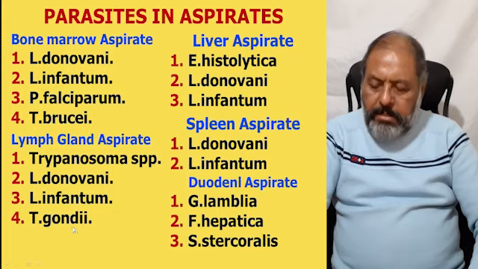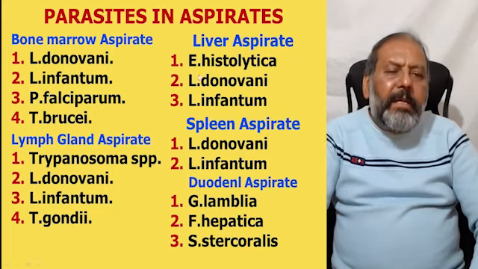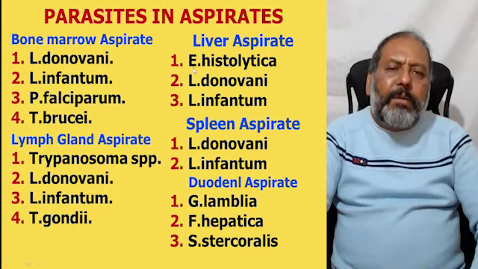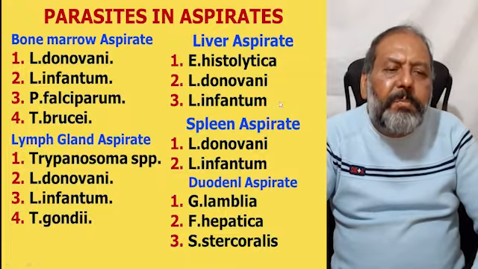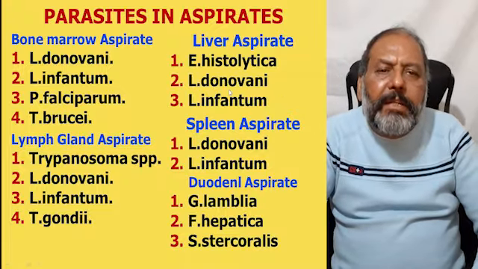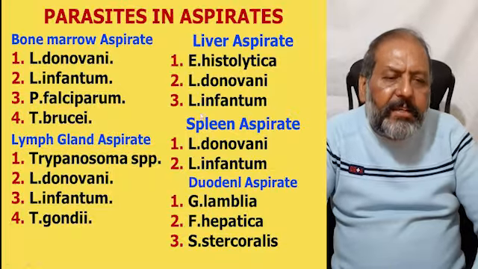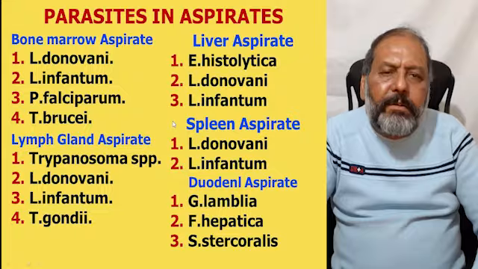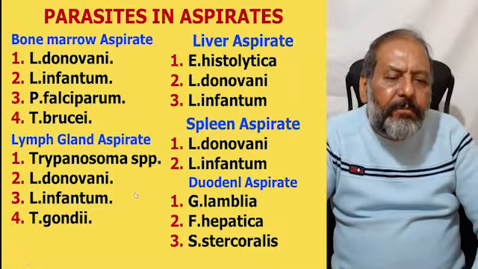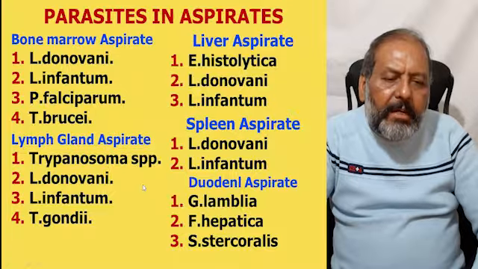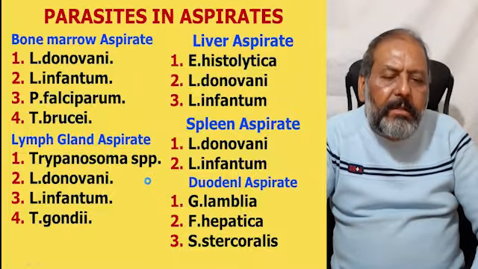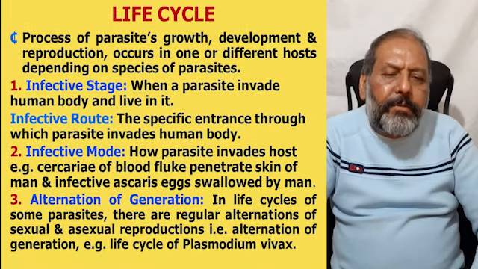infantum, and T. gondii. In case of the liver aspirate, one can have Entamoeba histolytica, Leishmania donovani, Leishmania infantum, and in case of spleen aspirate, one can have Leishmania donovani, Leishmania infantum, and in duodenal aspirate, Giardia lamblia, Fasciola hepatica, and S. stercoralis.